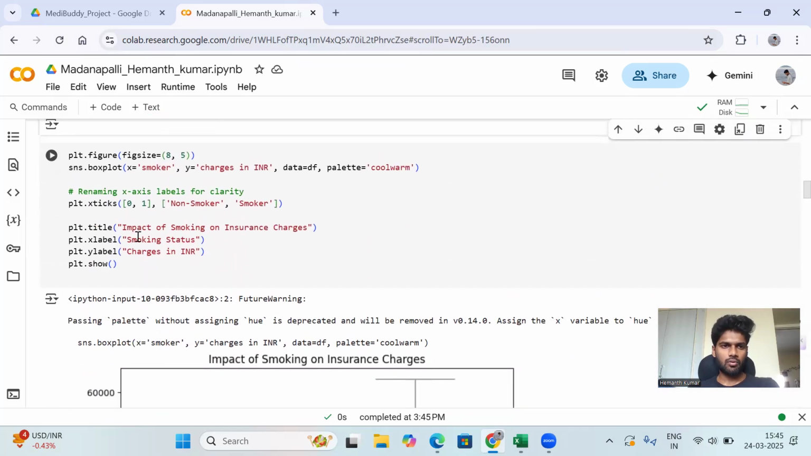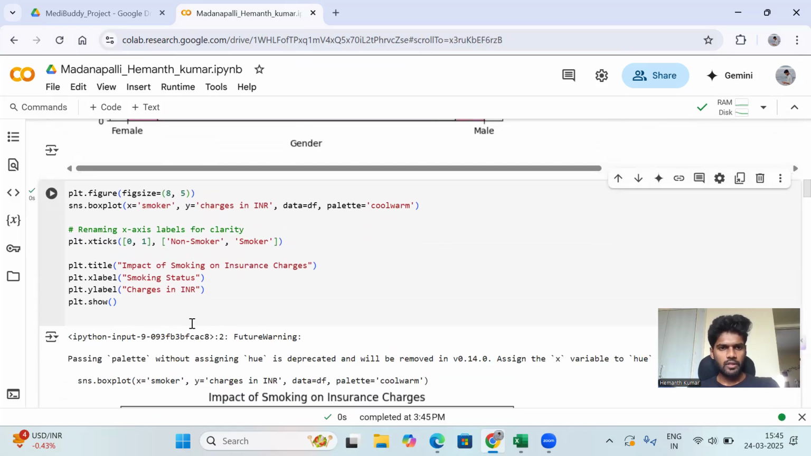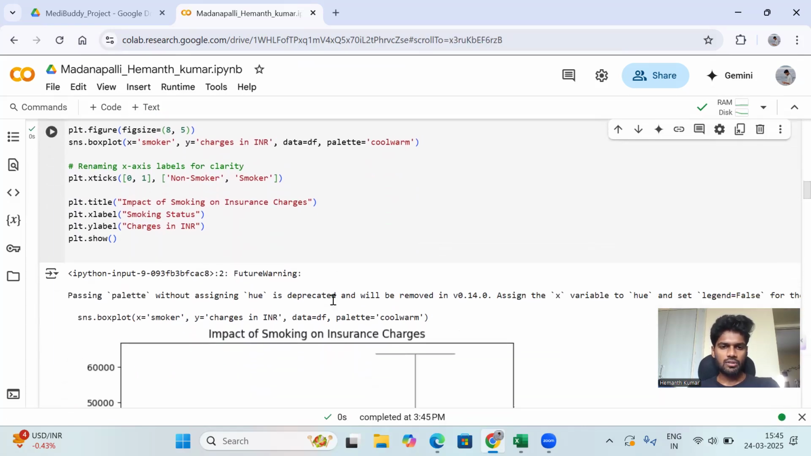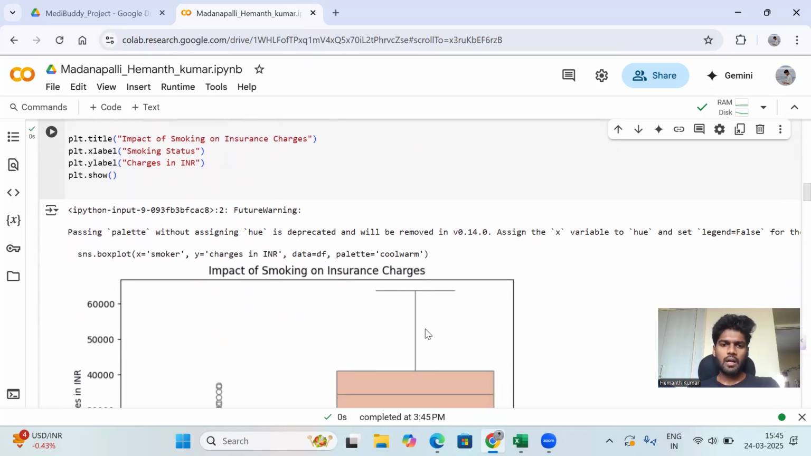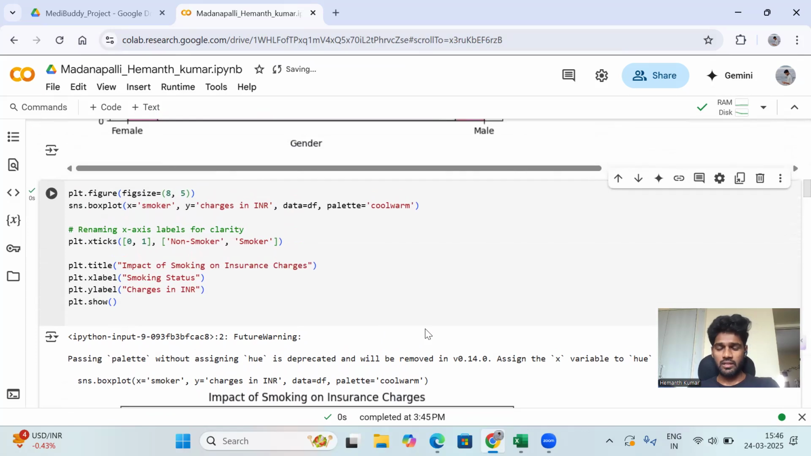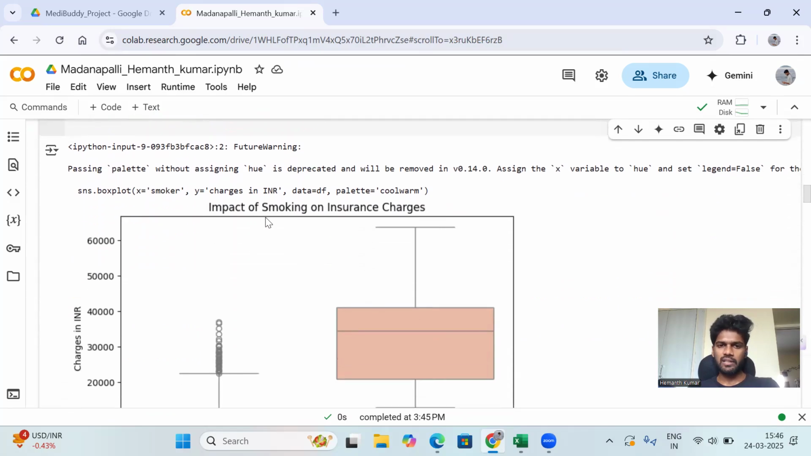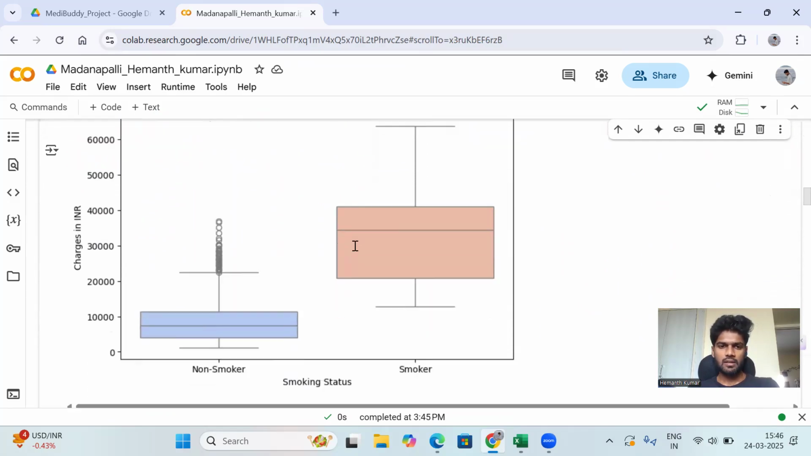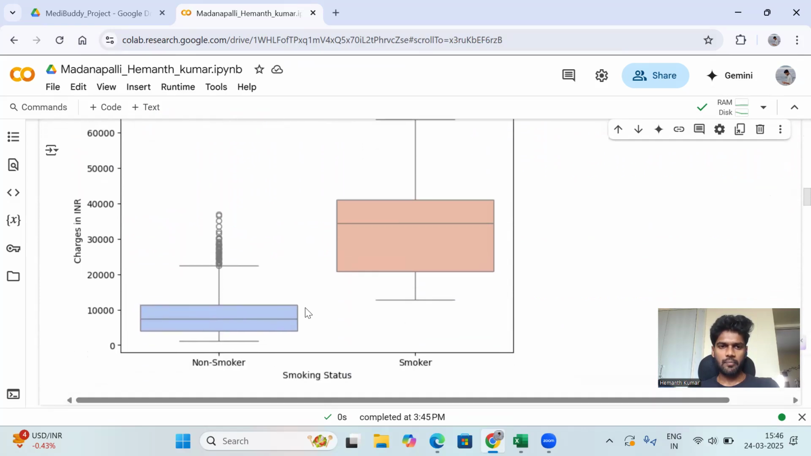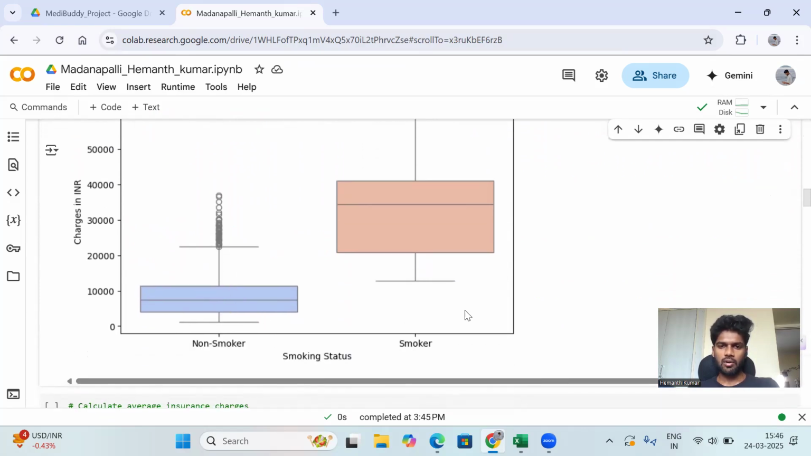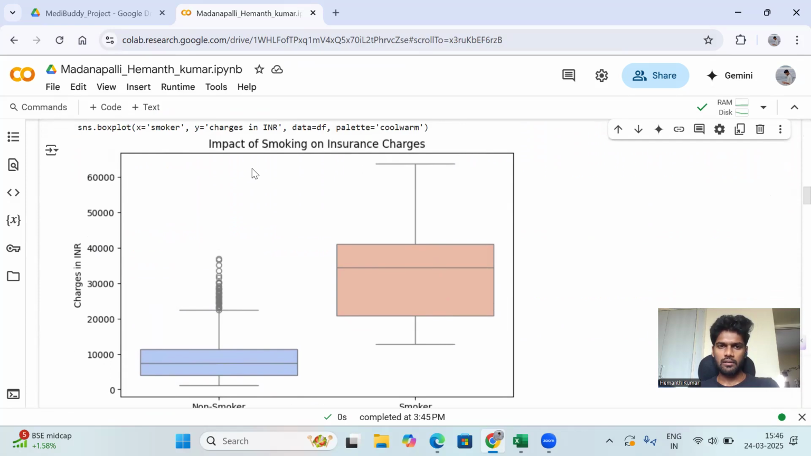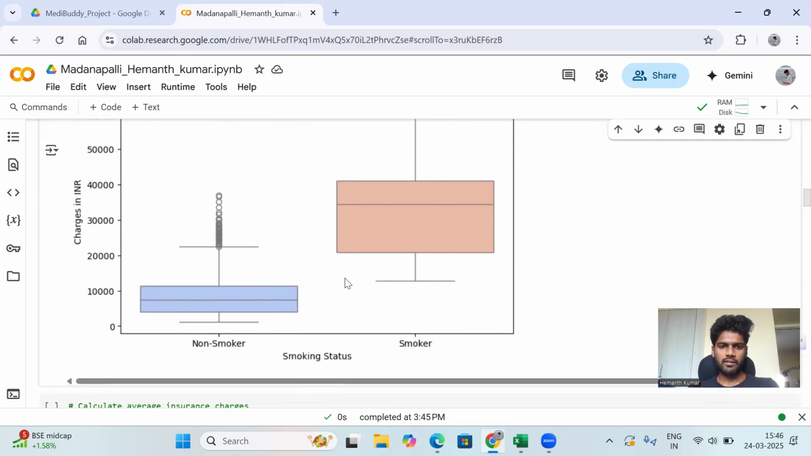Okay, next we go and execute the next one. This one will show us the impact of smoking on insurance charges. Currently, I'm executing each and every step, and after that, I will look into the tasks. Then we got how many non-smokers and how many smokers there are. According to the smoking data we have, we created this graph.